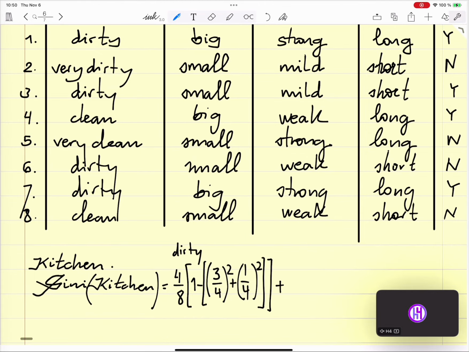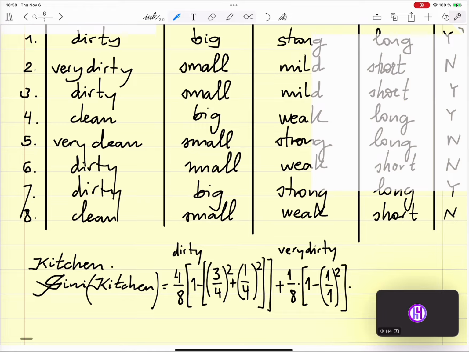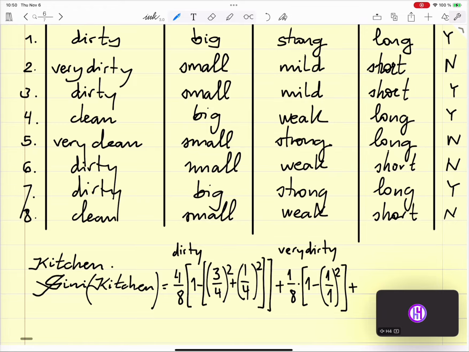Then we have very dirty, which is only one case. So for the very dirty case, we have 1 divided by 8 times 1 minus 1. It's always no, so it's 1 divided by 1 square. So it's going to be a 0. Plus, then we have clean.